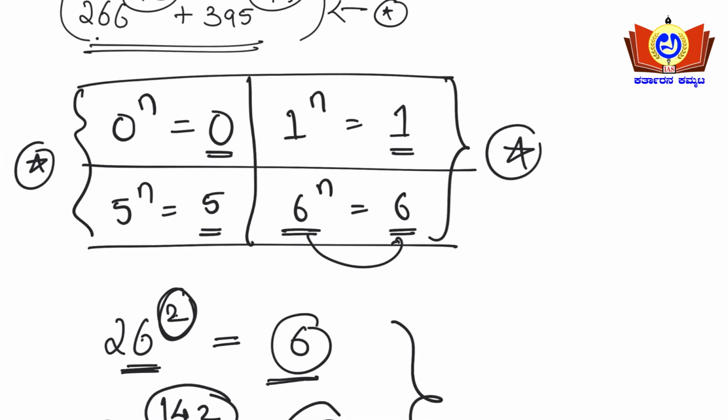This is the first case. You need to take a note of this and remember it. The second set I'll be dealing with on the next page. See friends, the second set will be, for example, numbers that end with 4.